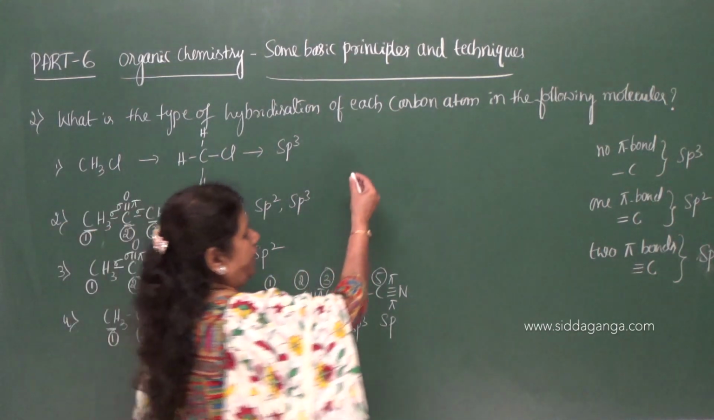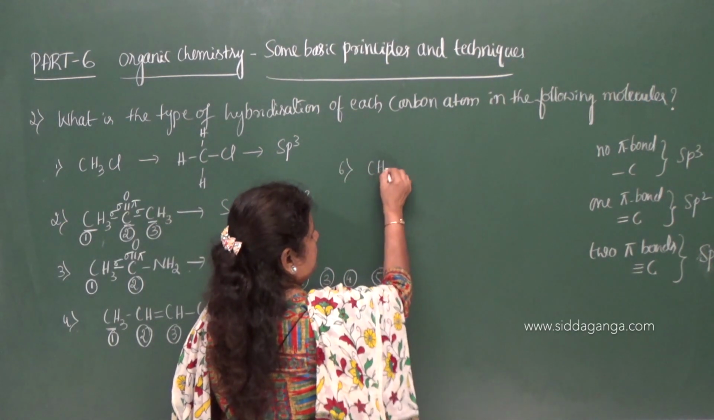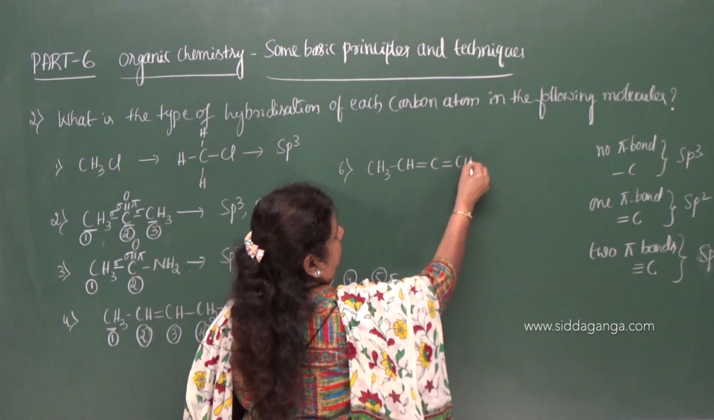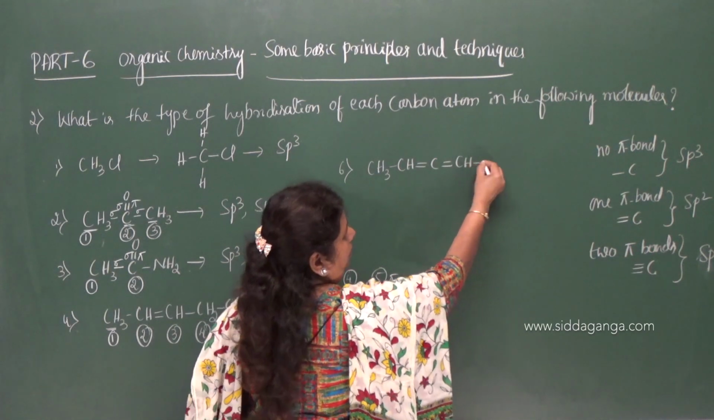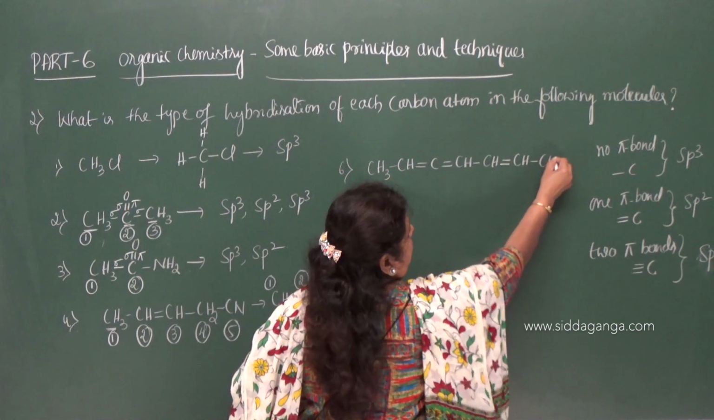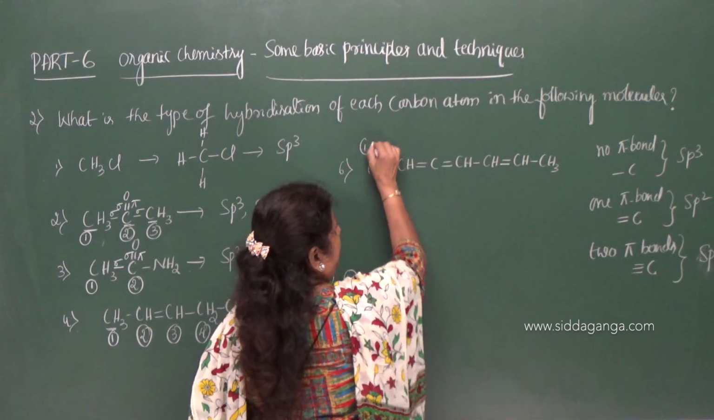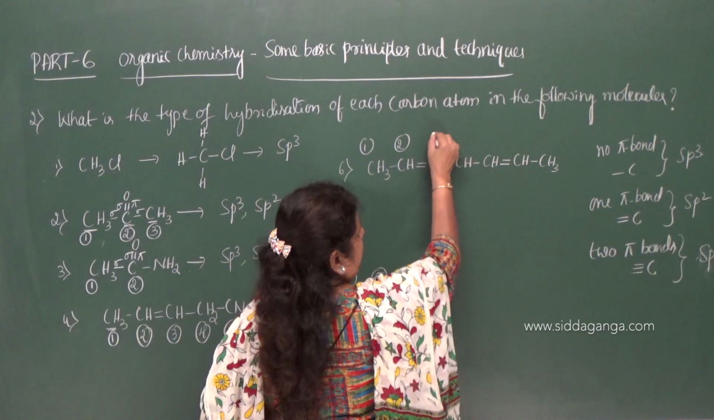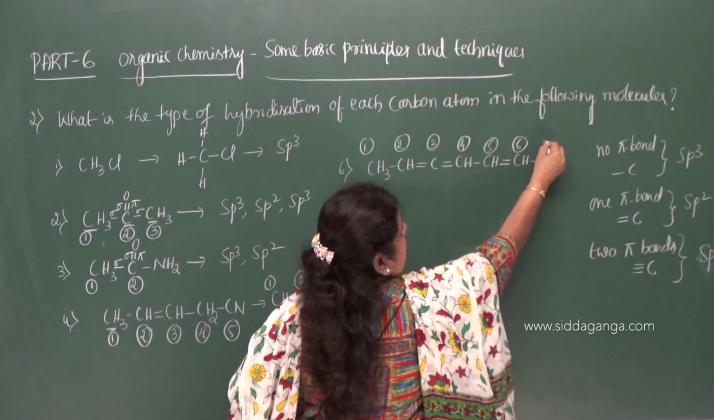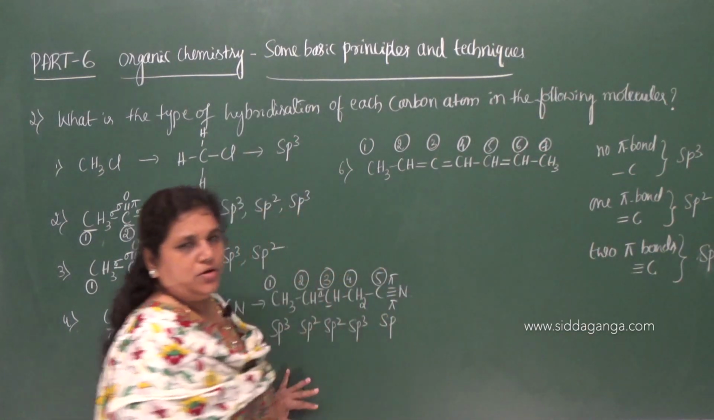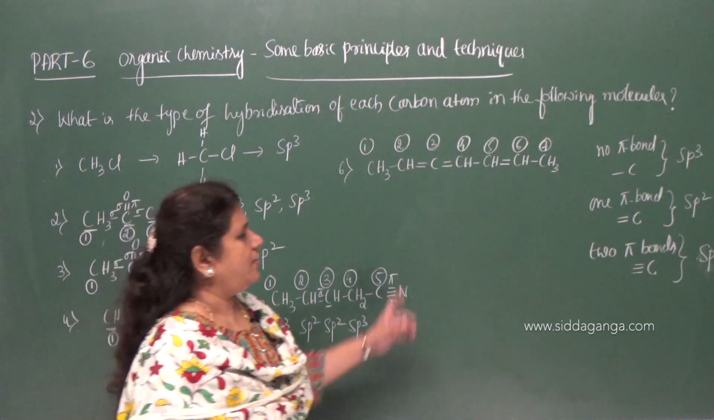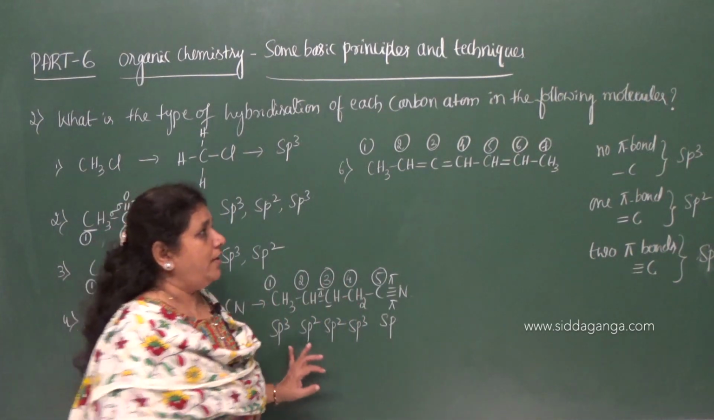Now let me give the next example. CH3, CH double bond C, double bond CH, CH double bond CH, CH3. 1, 2, 3, 4, 5, 6 and 7. So 7 carbon atoms are there in a chain. Then what are the states of hybridization of the carbons here?